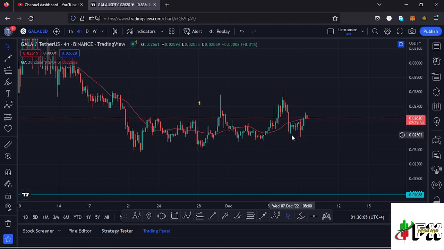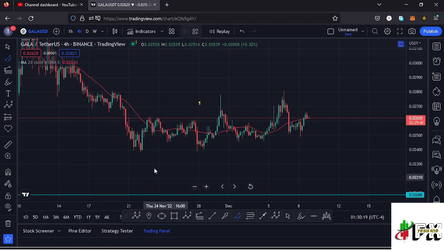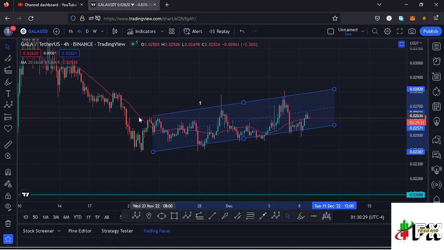And to give you the short-term scenarios that I'm expecting to play out here on the 4 hour chart, I'll be basing my analysis on a chart pattern that is in formation over here, and that chart pattern is a channel. And if I draw it out, we can have these as the lower side of the channel like that. Then we have also seen the upper side of the channel, then we can extend the channel to that part over there.